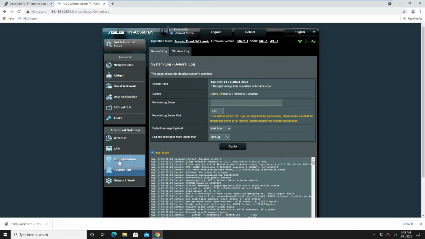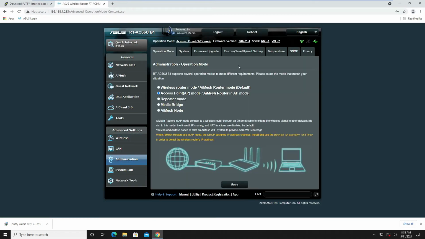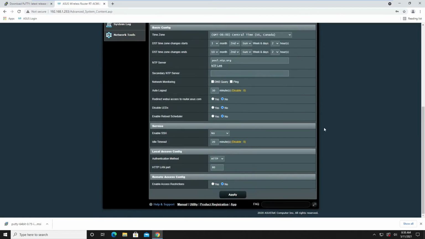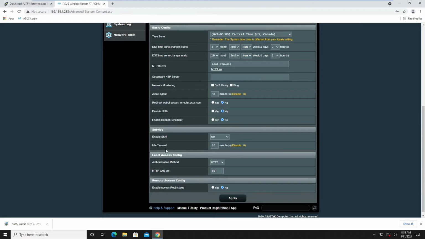next thing we have to do, go to administration, go to your system, and enable SSH.